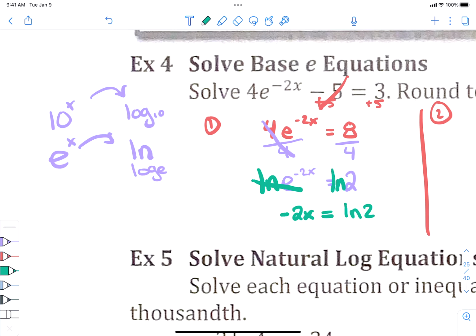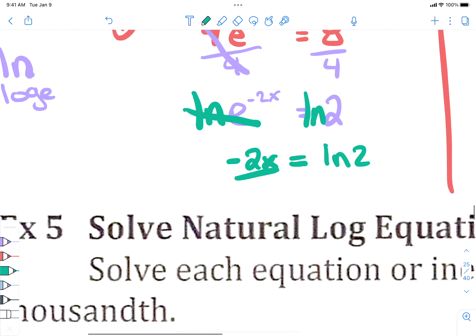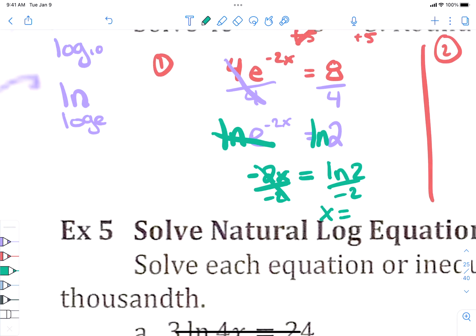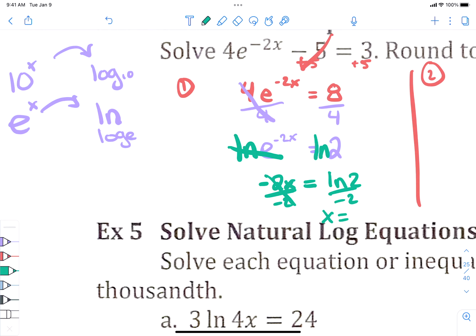And then all I'm going to do is divide by negative 2. So x divided negative 2 divided negative 2, x equals, and you're going to do ln of 2 divided by negative 2. Yes. So we ln'd both sides. You see that? Yeah. Like we would log both sides. But it just so happens that when we ln the e and the ln cross out.